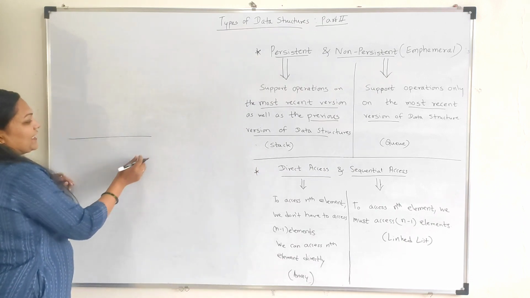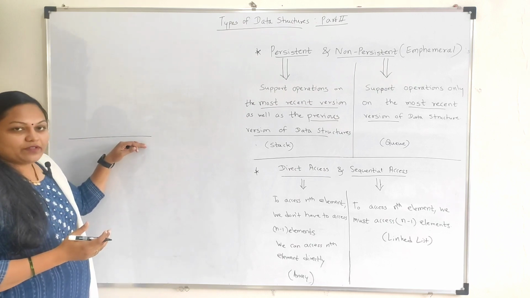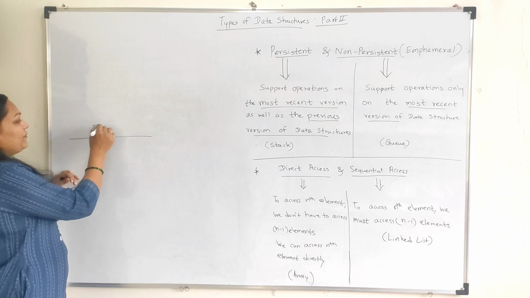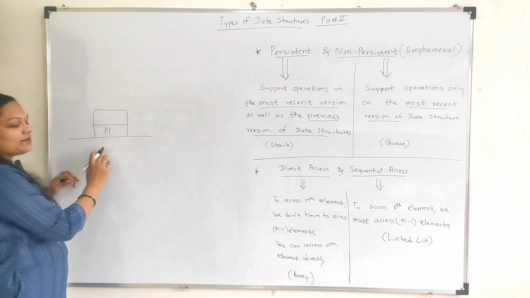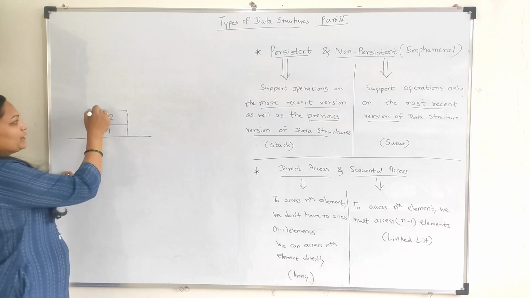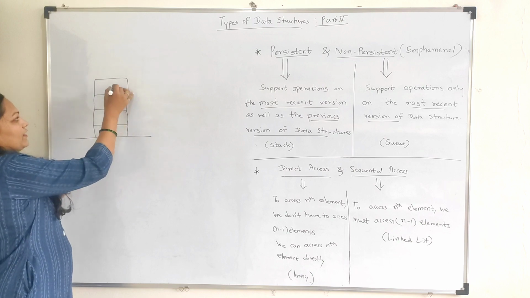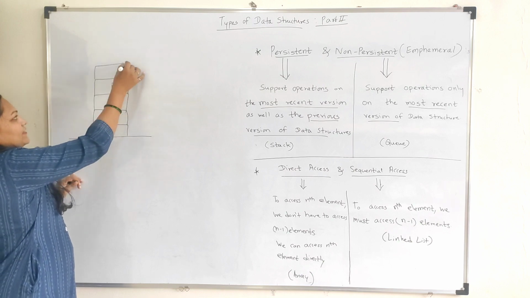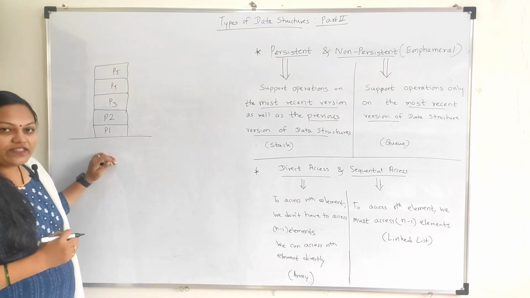So I'll tell you regarding some properties of a stack. Consider there is one table and we have kept different plates on that table. Suppose P1 is plate 1, P2 is plate 2, then we have kept P3, P4, P5, like this 5 plates. So what is the property of a stack?